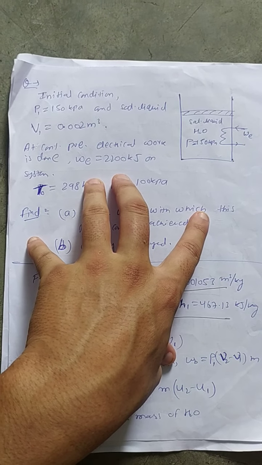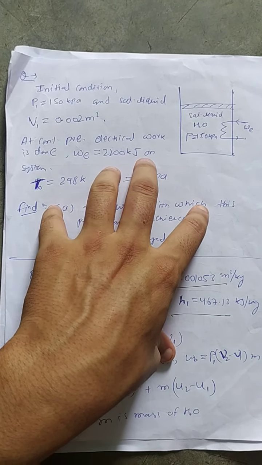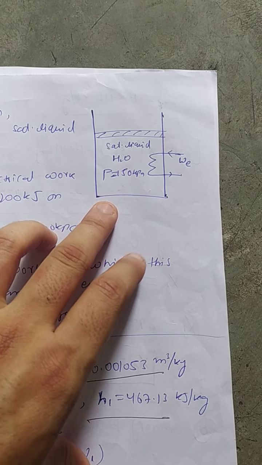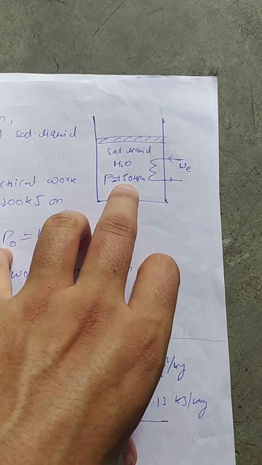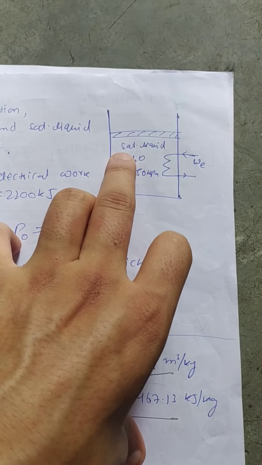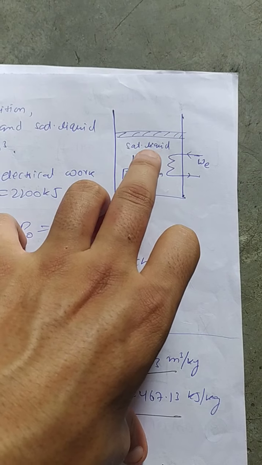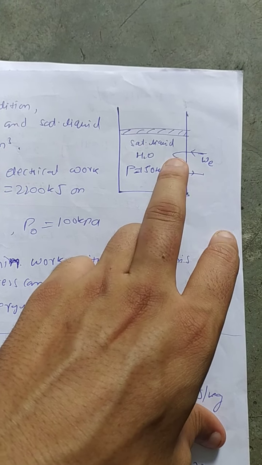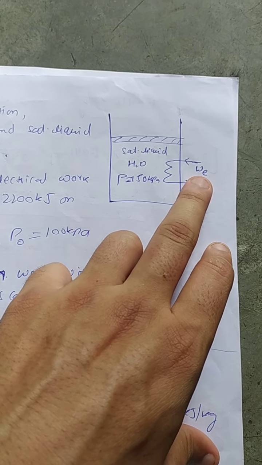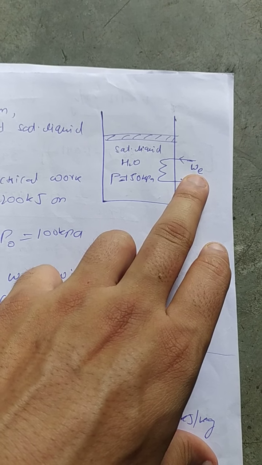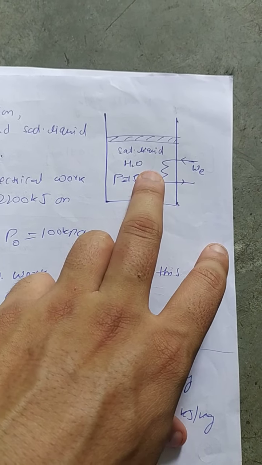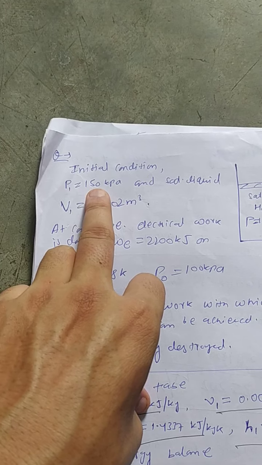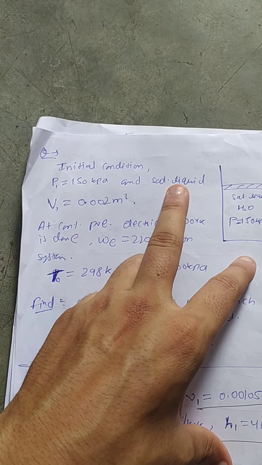So today's question is also on exergy. Given here is a piston-cylinder device at constant pressure of 150 kilopascal, with the initial state being saturated liquid, and using wires, WE is the work input to the cylinder. The initial condition is 150 kilopascal and saturated liquid state.